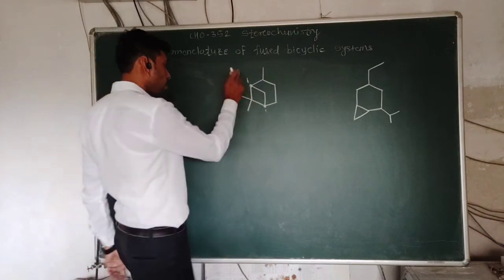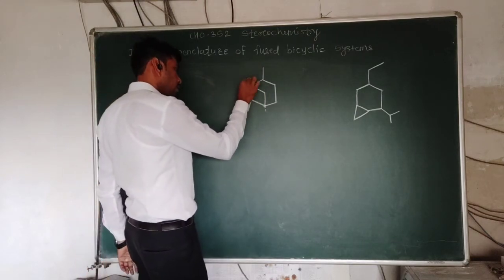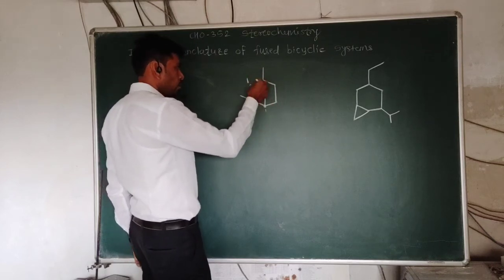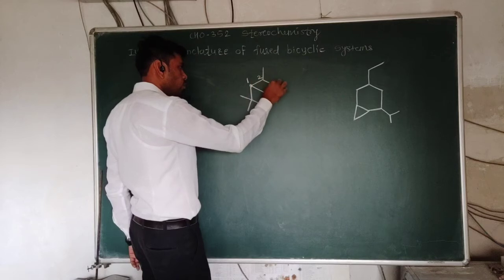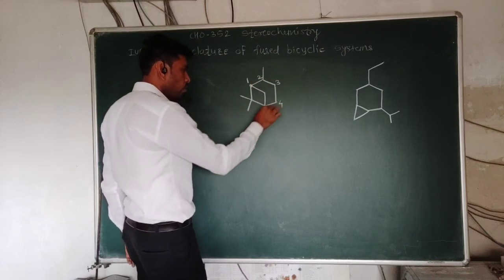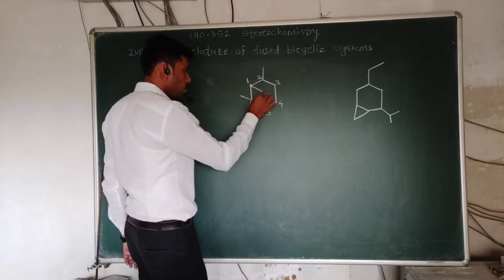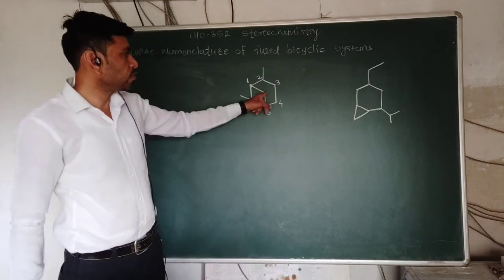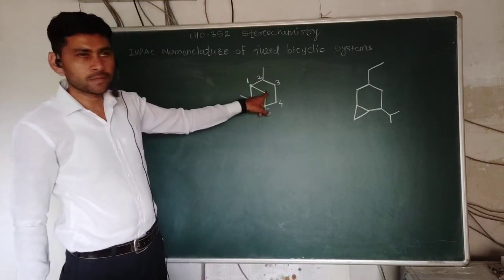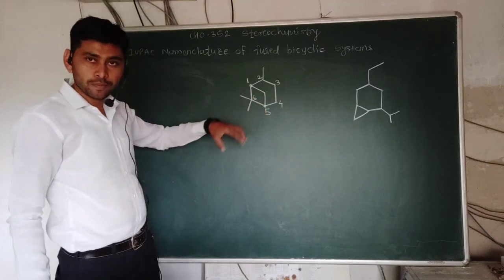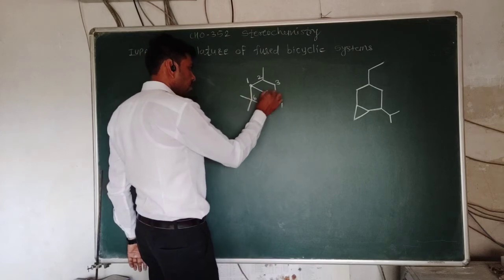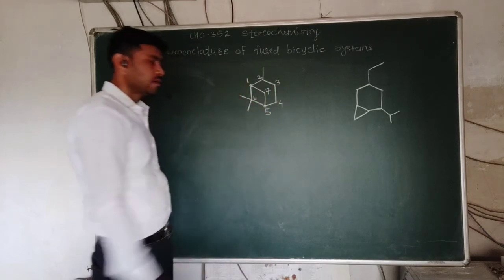So we number from this bridge carbon atom and rotate clockwise: 1, 2, 3, 4, here 5, and number 6 here. We can't give number 6 elsewhere because it contains the substituent, so preference is given to the substituent. So 6, and this 7 is given here.